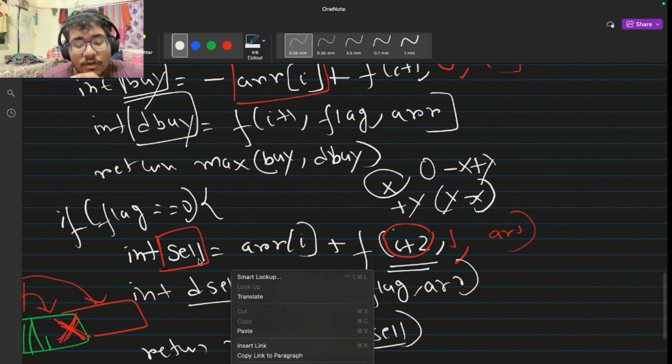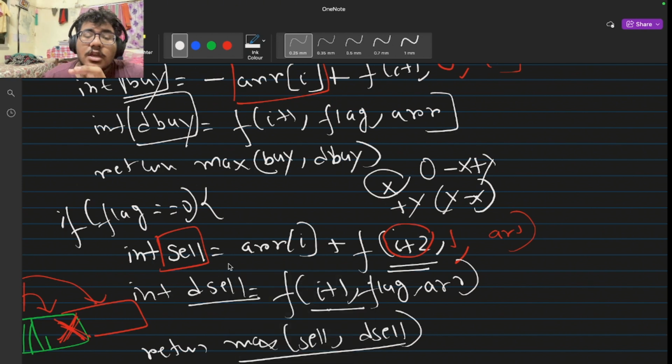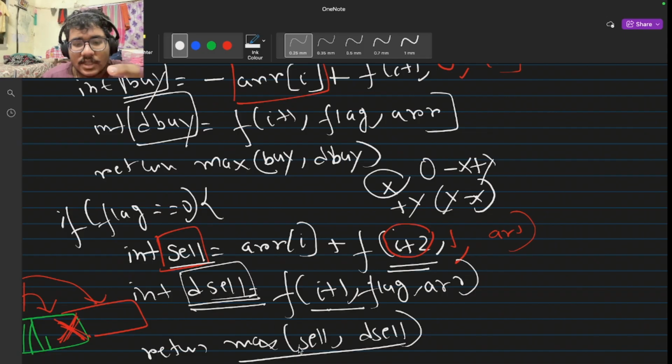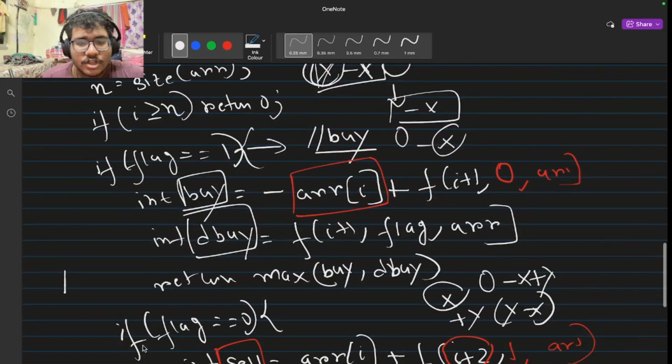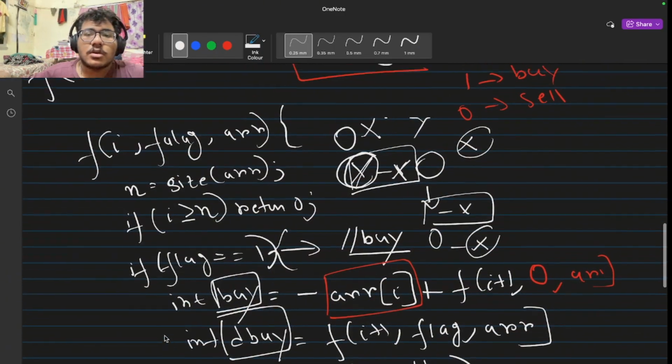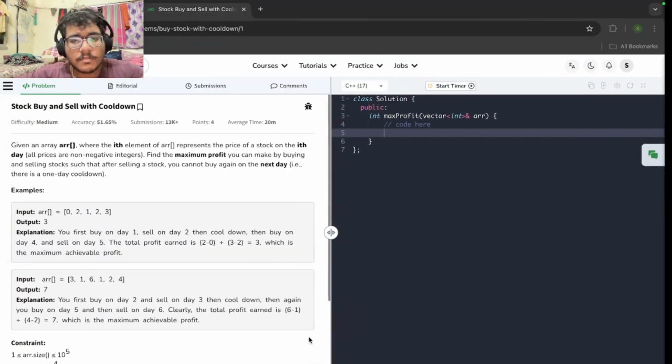Here also, when I have a flag, when I have a stock in my hand, I have two options that I have checked: I can sell the stock on the ith day, or I do not choose to sell that stock. So I check both the conditions and then I return the one that provides us the maximum profit. Okay, so this is the plain recursive function that should work. Just let me code the recursive function part first.